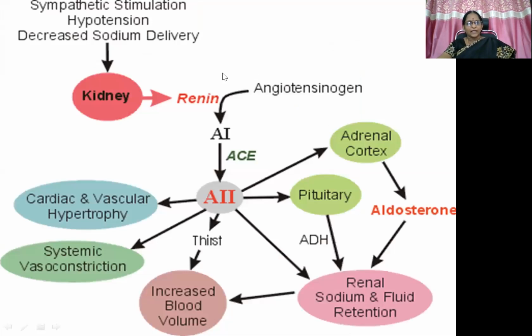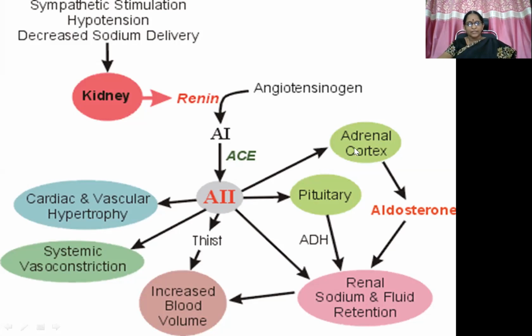Whenever there is hypotension, the kidney gets stimulated and renin is secreted. With the help of this enzyme, angiotensin 1 will get converted into 2. Because of this, we can see cardiac and vascular hypertrophy because of vasoconstriction, so systemic vasoconstriction. And the patient will experience a thirst sensation, so blood volume increases because of taking excessive quantities of fluids.